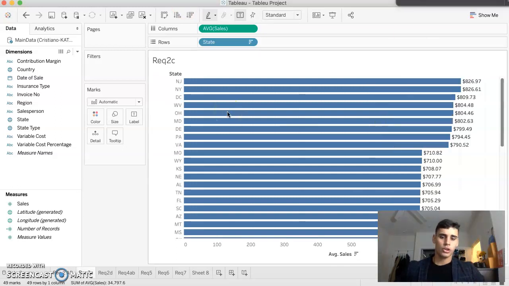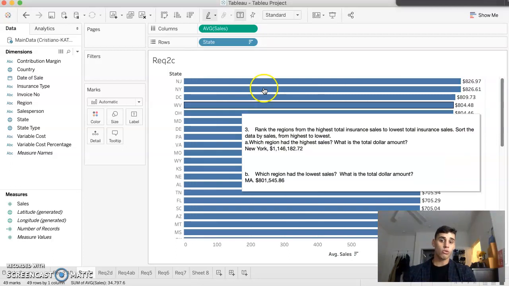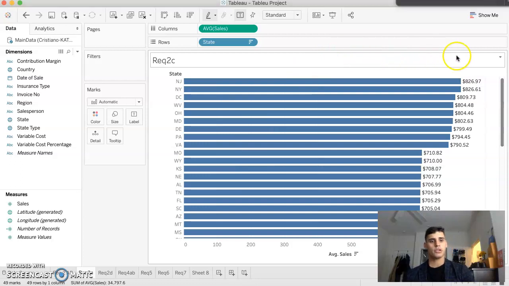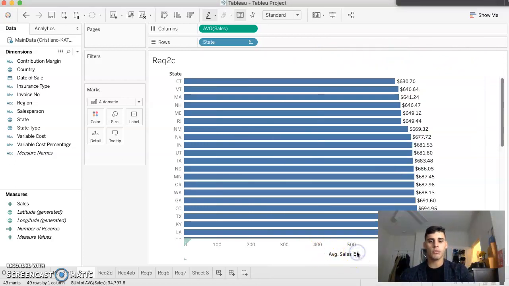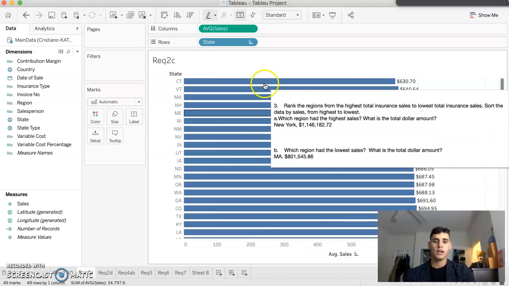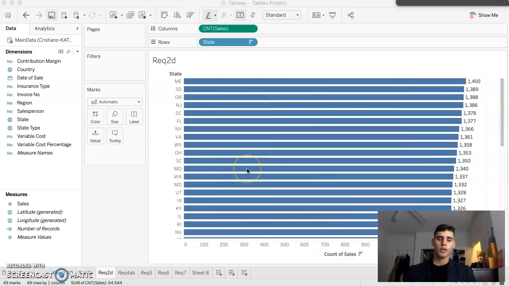Here we are looking at the average amount of sale in each state. We can see that New York is up top again with $826.97. And when we look at the lowest one, now we have a change. We are looking at Connecticut with the lowest average price of sales with $630.70.